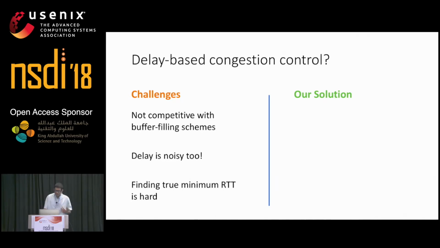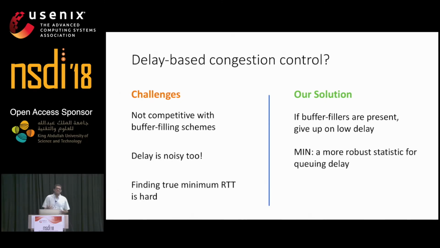It is difficult to be competitive with buffer filling schemes because delay-based schemes try to maintain low delay, and buffer filling schemes don't care for delay. Which means that buffer filling schemes are going to fill the buffers, and the delay-based schemes will interpret that as congestion and slow down. Our solution to this is to detect whether a buffer filler is present, and if it's present, we simply give up on having low delays because there's nothing we can do about it.